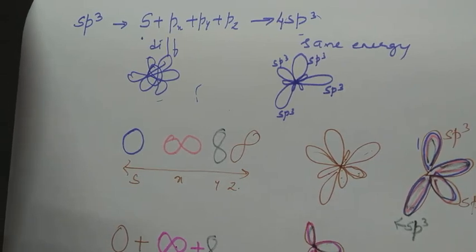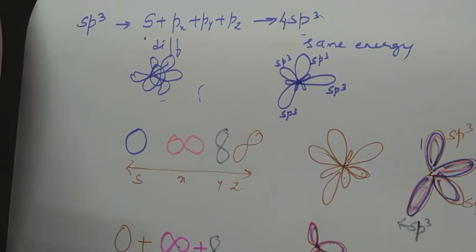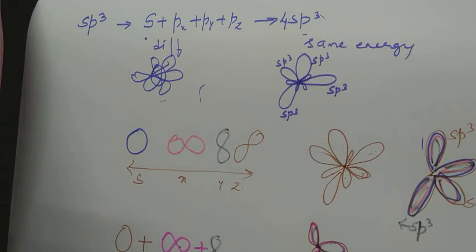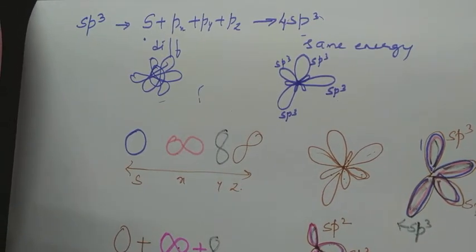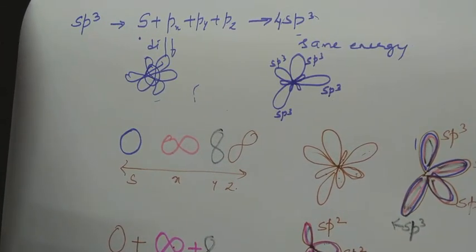Now can I call it as s? No. Can I call it as px only? No. Py only? No. So it is mixture of all the 3. So I shall call it as s, p. How many p orbitals are there? 2. So I will call it as sp2 hybrid orbital 1, sp2 hybrid orbital 2, sp2 hybrid orbital number 3. Why 3? Because 3 orbitals have mixed together.